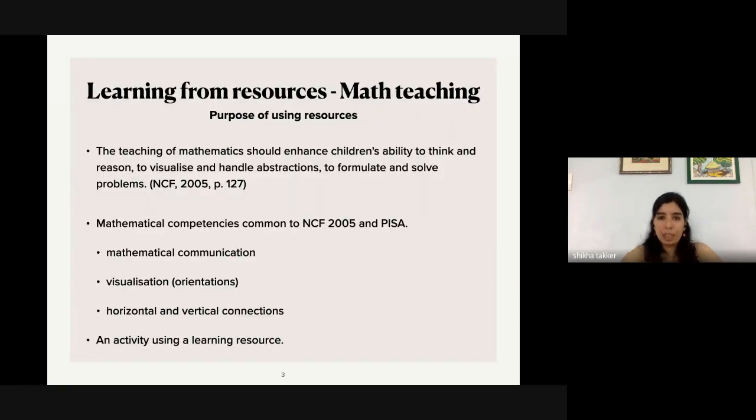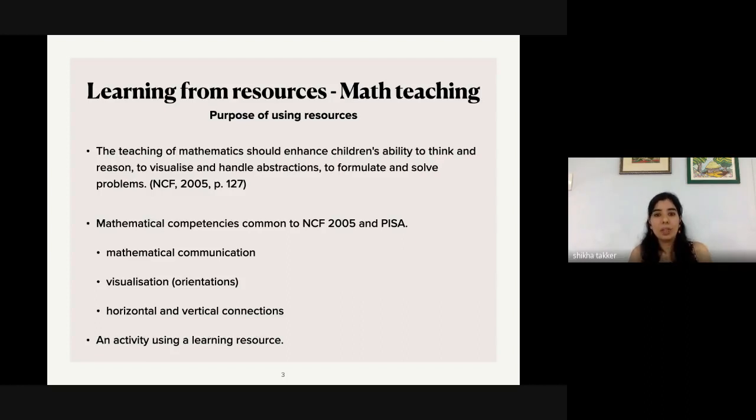So what we learn from these resources is basically that the resources help us to visualize certain mathematical ideas which are difficult to imagine otherwise. They form a mental image in our head, and then we can also manipulate them. Sometimes we can change those resources. The moment you ask me to take a bunch of 10 coins, I can take 10 coins, and if you tell me to arrange them in this order, I can arrange them.